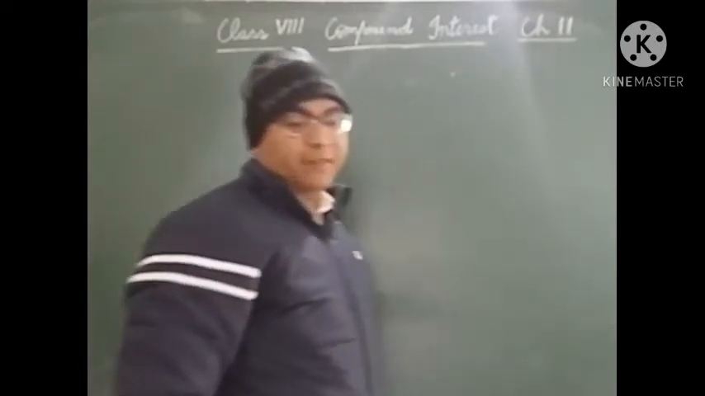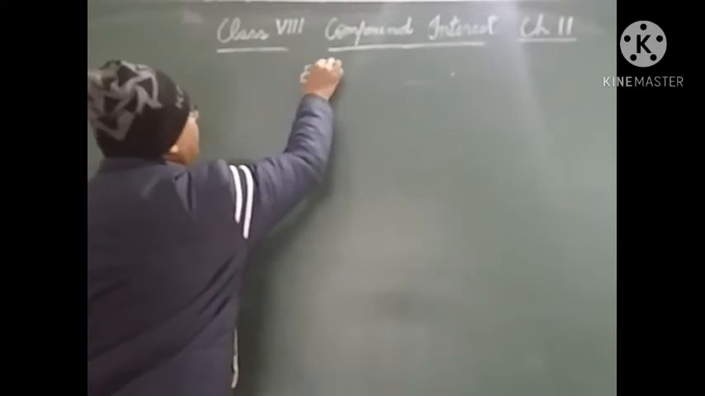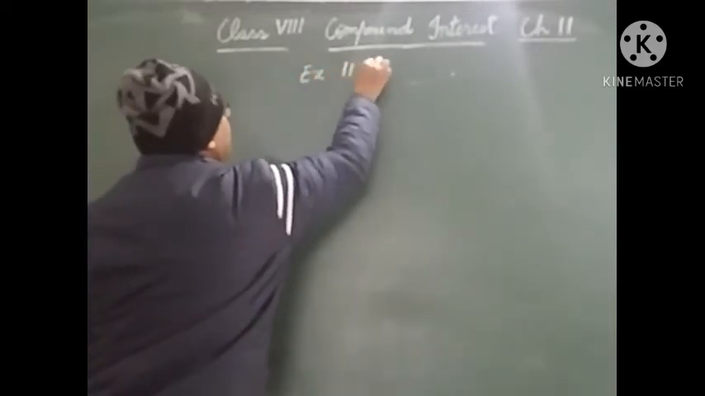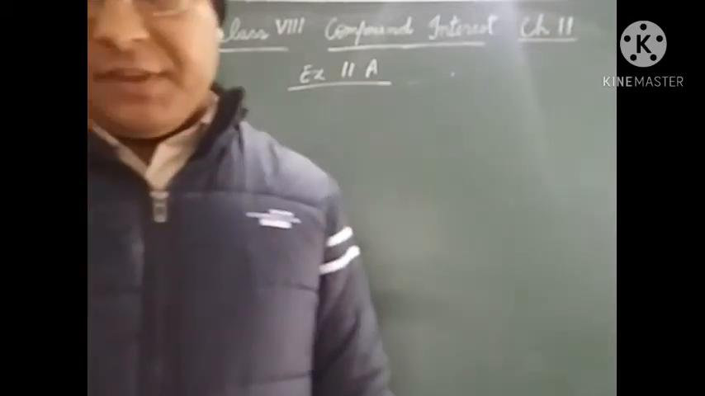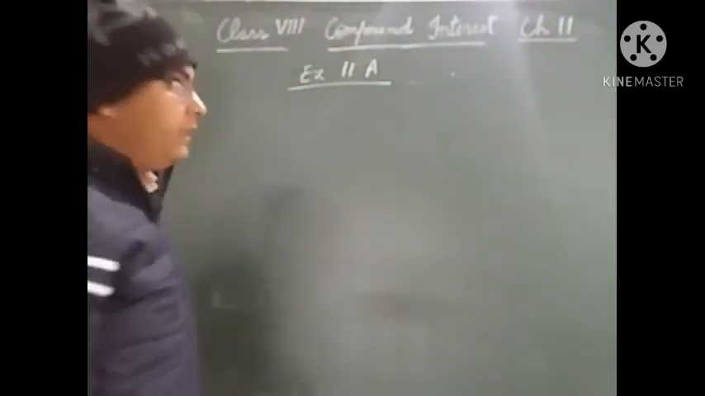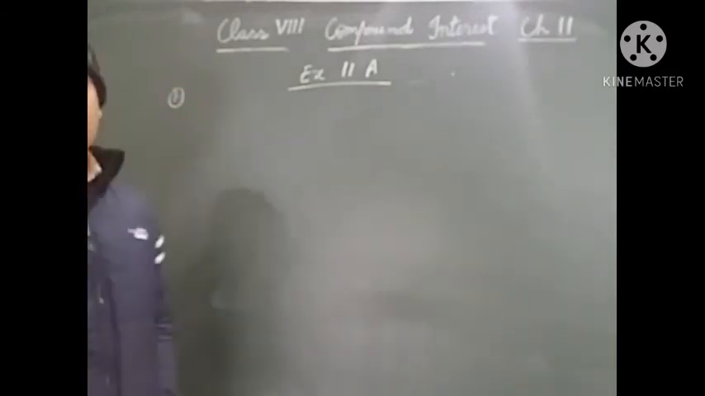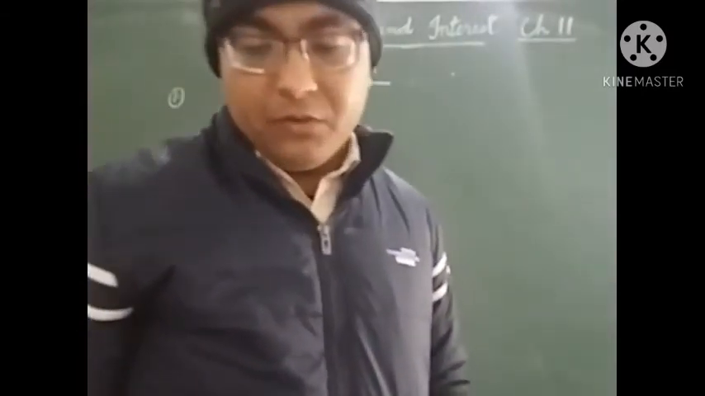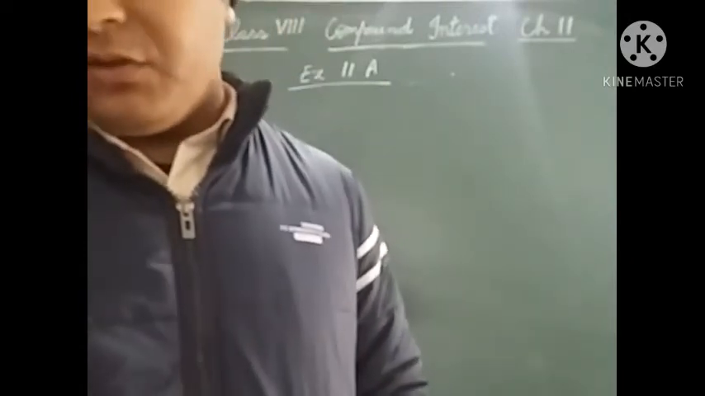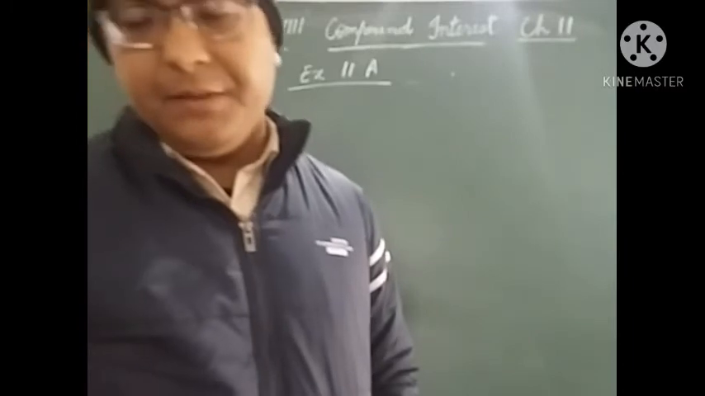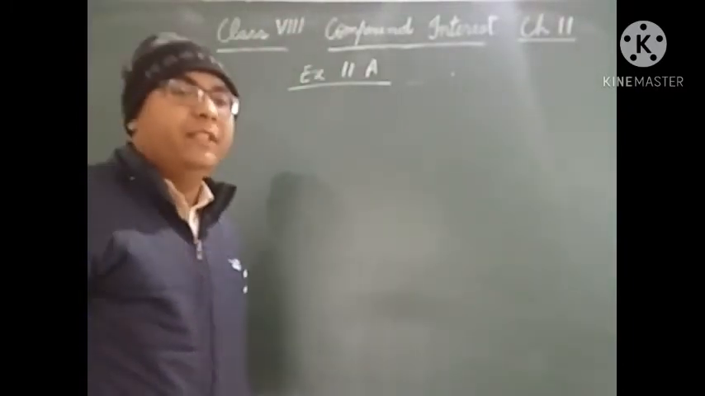In the first exercise, we will use the same rule, statement method to solve the questions. Let us take the first question of exercise 11a. The first question says, find the amount and the compound interest on rupees 2500 for 2 years at 10% per annum compounded annually. Here the word annually is very important.